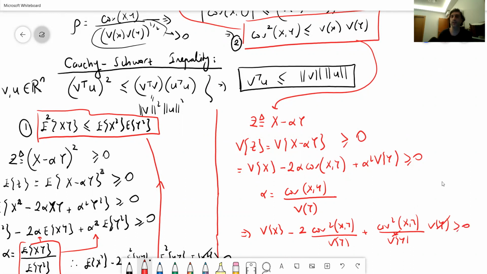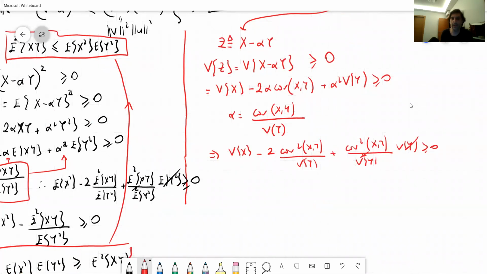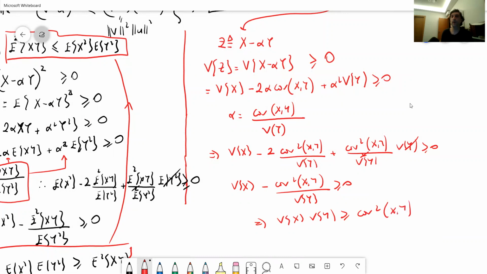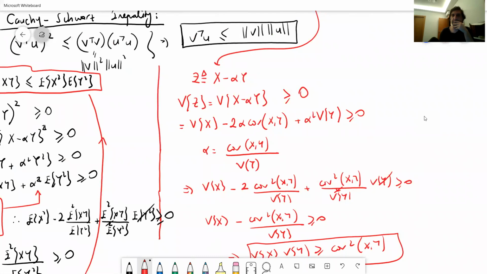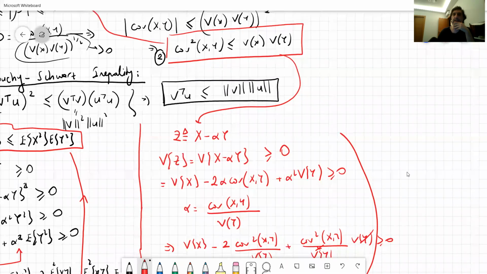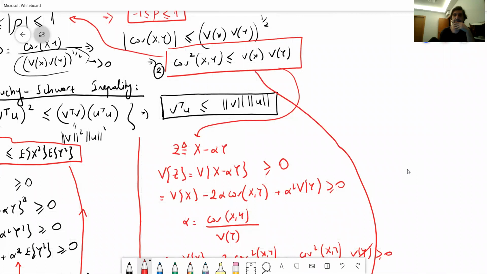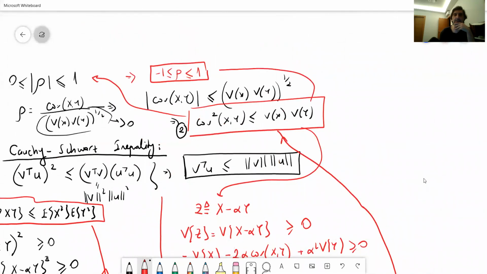This is greater than or equal to 0. So the very same thing: variance of x minus covariance square of xy divided by variance of y is greater than or equal to 0. And we obtain variance of x times variance of y greater than or equal to covariance of xy square, which is again the same expression that we aimed to obtain at the beginning. So since this expression is valid, therefore this expression is also valid.